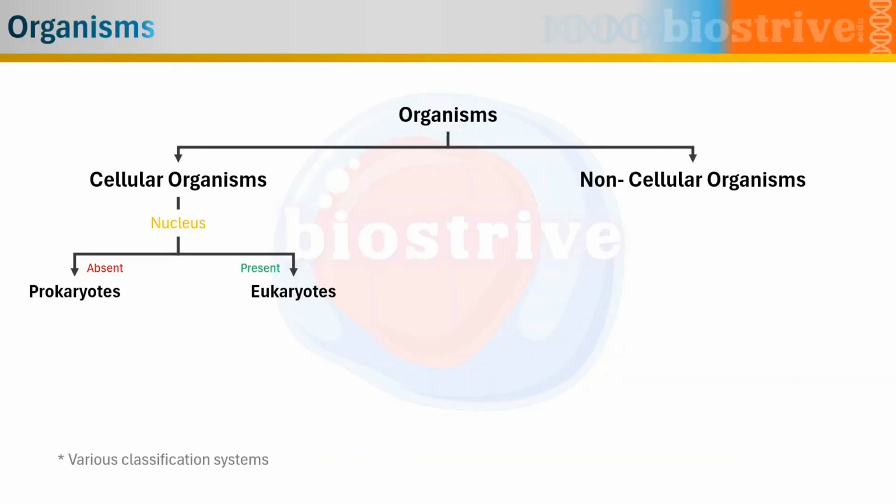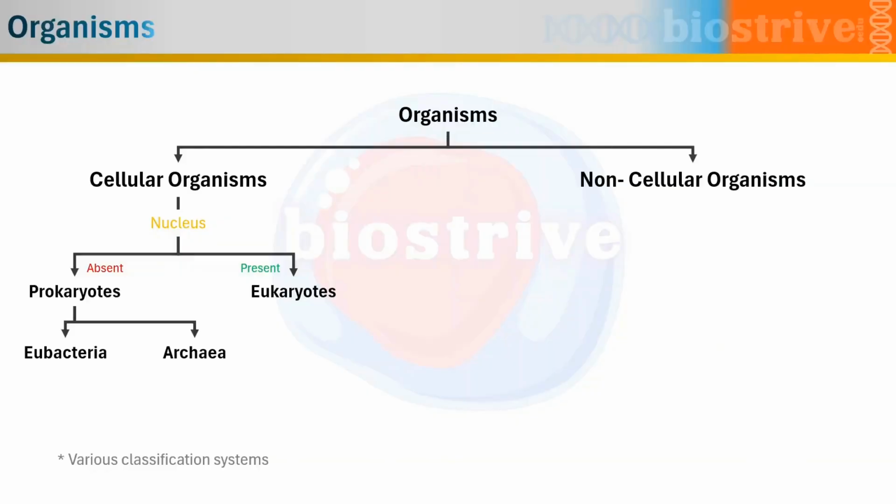Let's talk about prokaryotes. These prokaryotes can be further classified into archaea as well as eubacteria. Eubacteria are the classical bacteria we know of, whereas archaea consist of some specialized type of bacteria which are found in some extreme habitats. Eukaryotes can be classified further on the basis of the number of cells present.